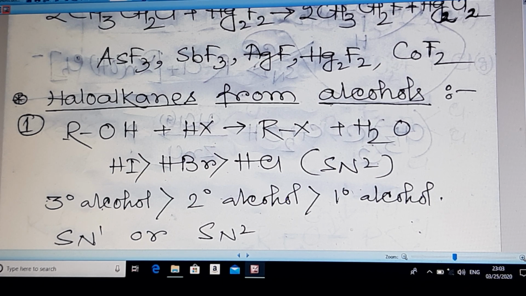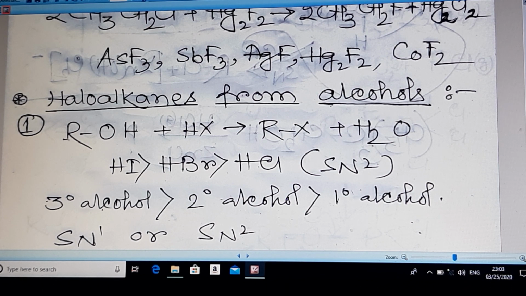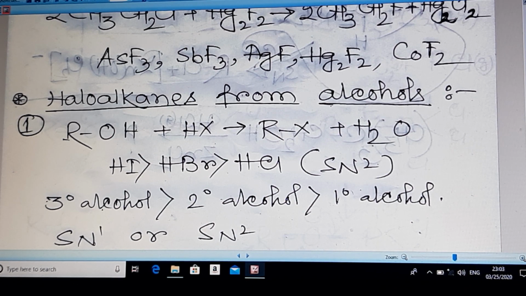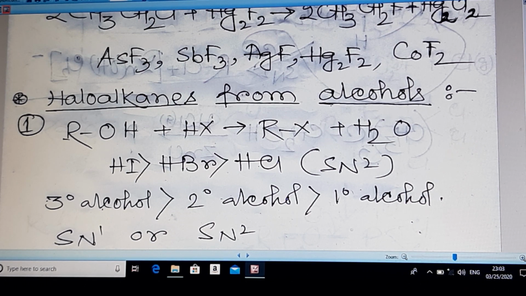In the Lucas reagent, it will try to follow the SN1 path because an aqueous solution is taken. When the alcohol is 3 degree it will be faster, when it is 1 degree it will be slower.